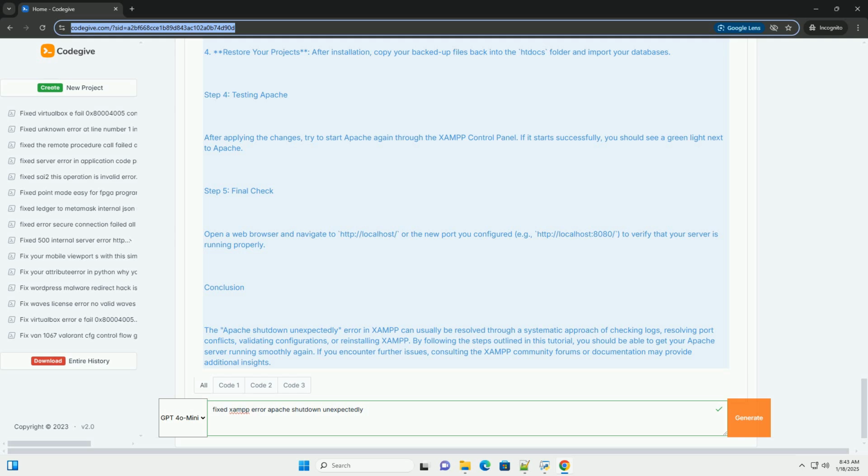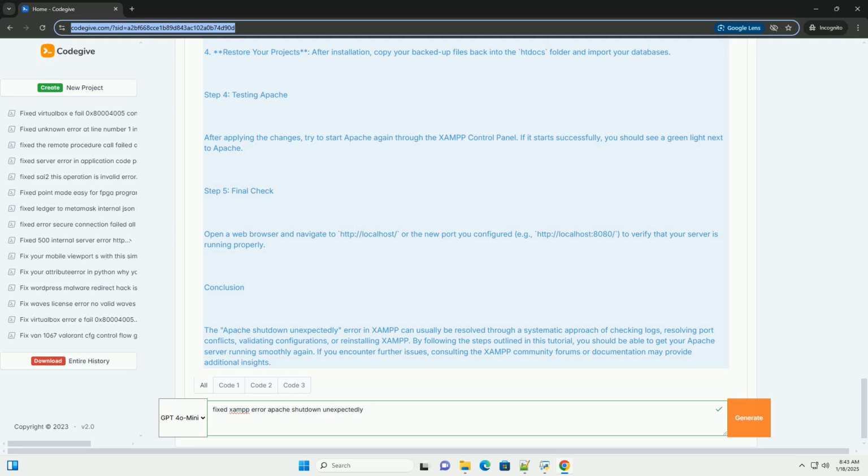3.2 Check configuration files. If there is a syntax error in your Apache configuration files, Apache may fail to start. 1. Check configuration syntax. Open the command prompt and navigate to the Apache bin directory. Run the following command to check the configuration. If there are syntax errors, they will be displayed in the command prompt. 2. Fix any errors. Open the corresponding configuration files, like httpd.conf or any included configuration files, and correct any errors.